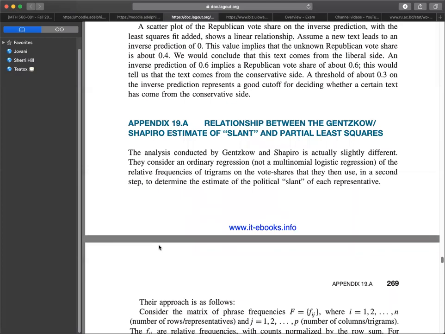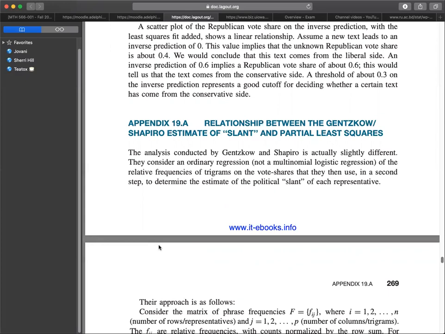They consider an ordinary regression, not a multinomial logistic regression, of the relative frequencies of trigrams on the vote shares that they then use in a second step to determine the estimate of the political slants of each representative. Their approach is as follows. We consider the matrix of phrase frequencies F equals Fij, where i equals 1 through n is the number of rows or representatives, and j is 1 through p, the number of columns or trigrams.